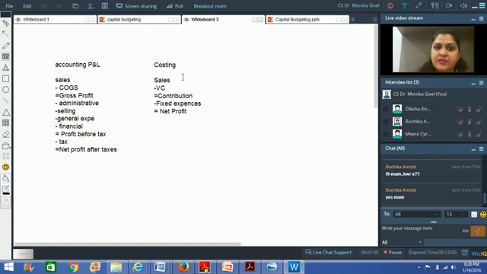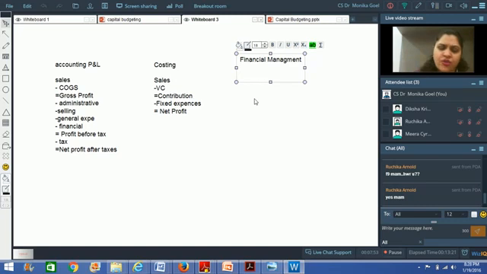When you are making a similar format from the perspective of financial management, here what will you do? You will not start with sales minus working capital, or sales minus cost of goods sold, or you can do that as well. So you can do it like that: sales minus cost of goods sold, minus selling, administrative, general expenses.